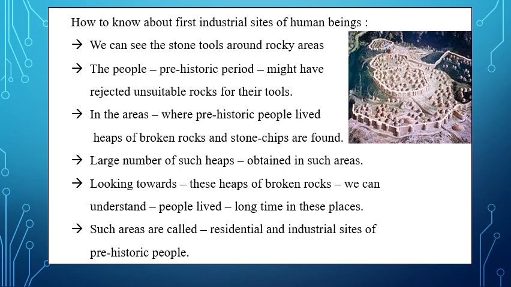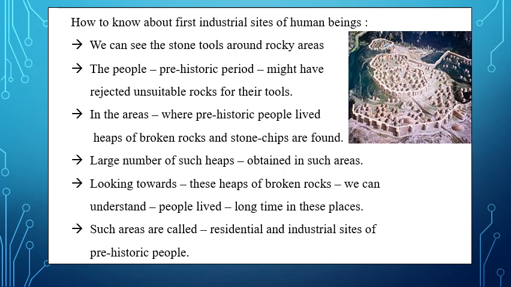Remember, when archaeologists went to search for the places of prehistoric people, they discovered heaps of stones in different parts of rocky areas, and these heaps were created by the prehistoric people.